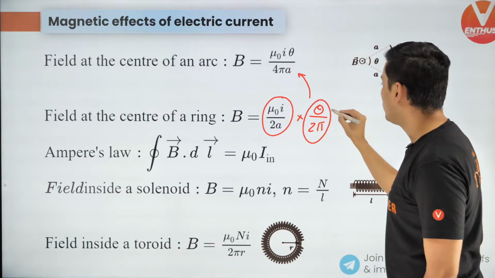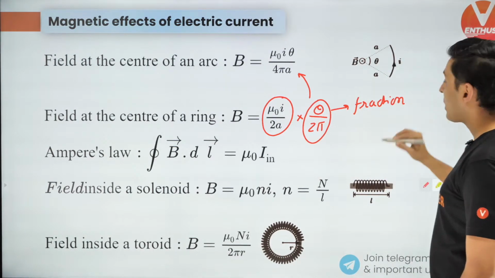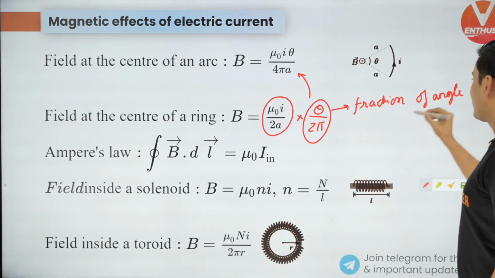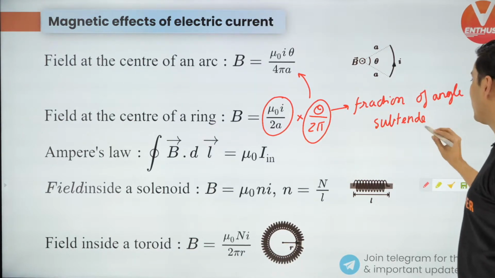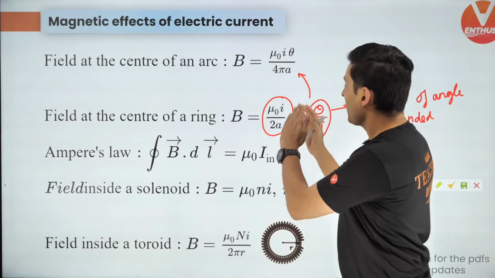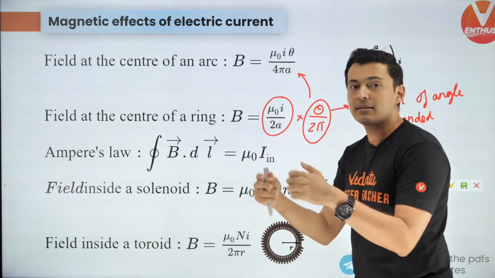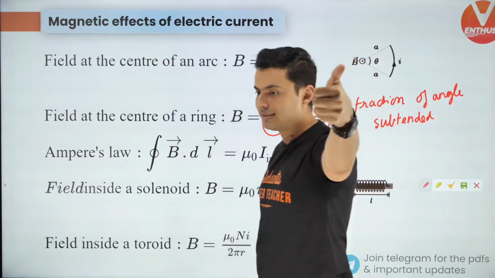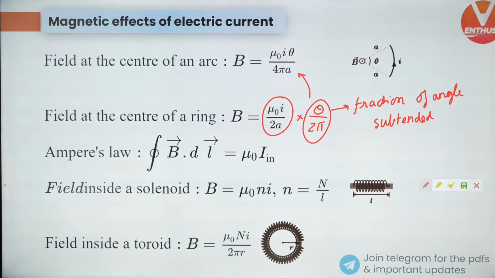What is this theta by 2 pi? It is the fraction of the angle subtended by the arc. Keep this in mind. So 2 pi radians produces this much field. If it is theta radians, how much will it produce? Unitary method. That's what is going to give you this answer. Is this clear? Yes, Rishabh, you said it. Unitary method. Correct. Angle subtended at the center.